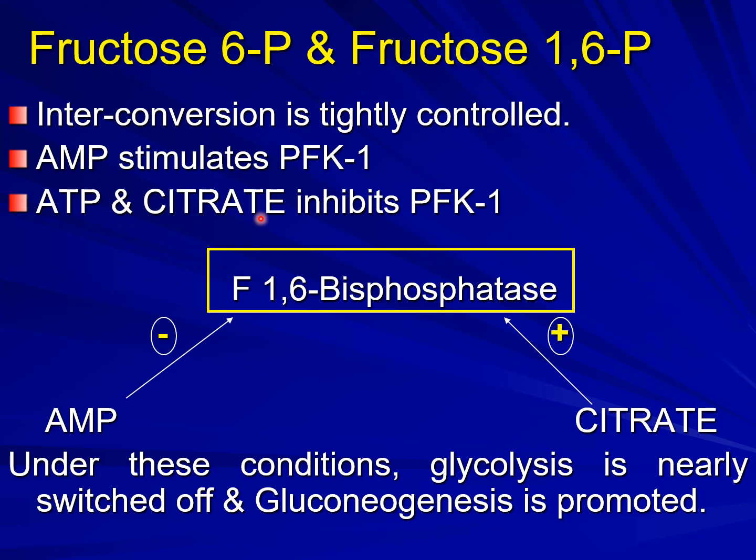So if these are present, they will inhibit PFK1. If AMP is there, the body needs more energy, so it will stimulate PFK1. So the fructose 1,6-bisphosphatase enzyme is inhibited and PFK1 stimulated. So what happens is that gluconeogenesis and glycolysis are reciprocally switched on and switched off.